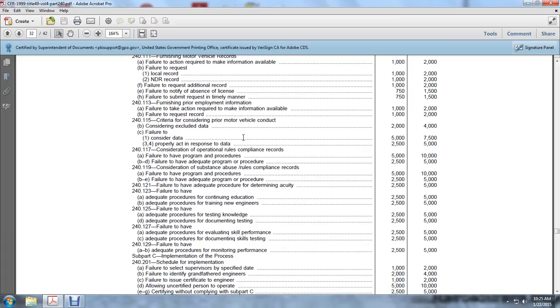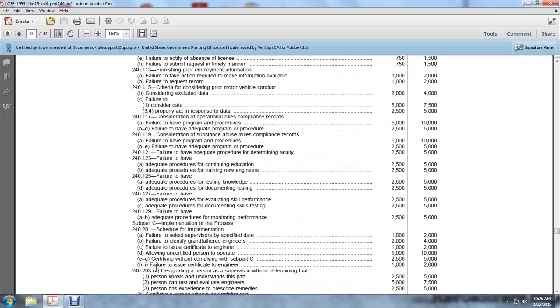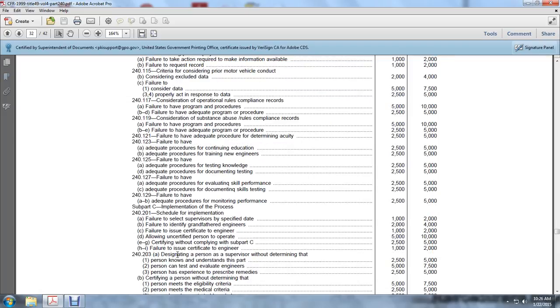Identifying grandfathered engineers, $2,000 to $4,000. Failure to issue certification to an engineer, $5,000, $1,000 to $2,000. Allowing an uncertified person to operate, $5,000 to $10,000. Certifying without complying with Subpart C, $2,500 to $5,000. Failure to issue certification to the engineer, $1,200. Designating a supervisor without determining the person understands this part, $2,500 to $5,000. A person can test the evaluation of engineers, $5,000. Person experience prescribed remedies, $2,500 to $5,000.